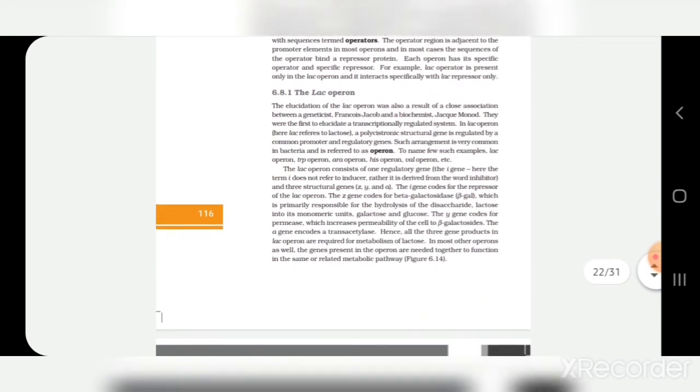Now we will come to the details of the lac operon or the lactose operon, how lactose is regulated in our cell.